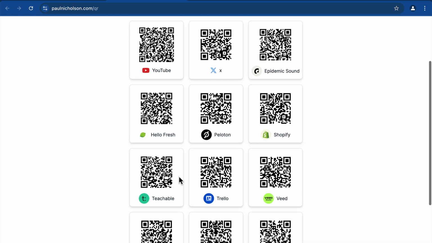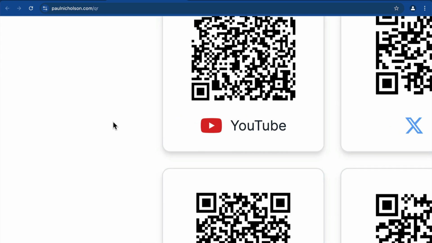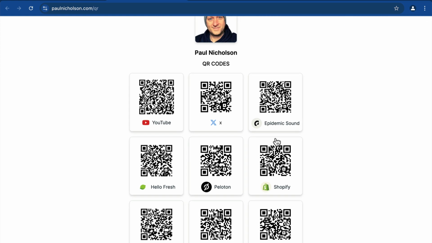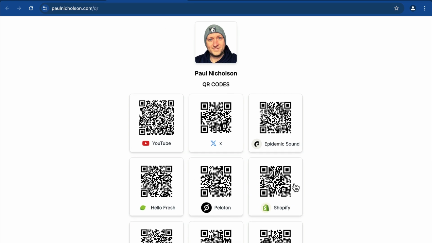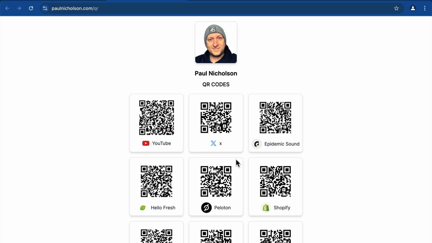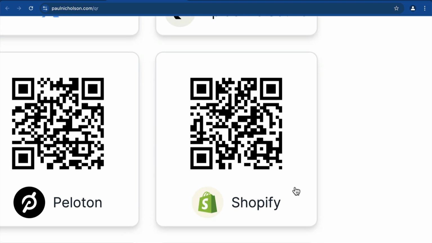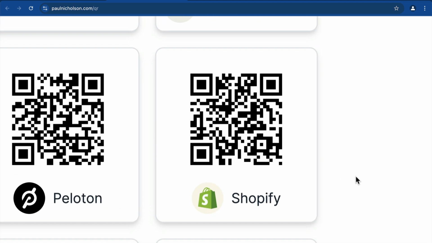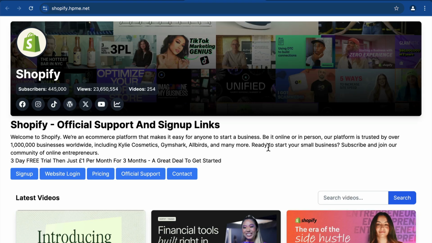Now I can't show you on this video how it works, but obviously if you zoom in, you want to grab that, you want to share it somewhere, you want to share a bigger picture of yourself on social. But the reason for this is if you're out and about with your phone and people say, oh, you're a YouTuber, are you? What's your Instagram, or what's your X, or what do you recommend I use for a website? Oh, I use Shopify. You would just go on your phone, your website/QR, then zoom in on this. Get them to open it on their phone. The QR code opens your affiliate page, and that would go to your Shopify affiliate.